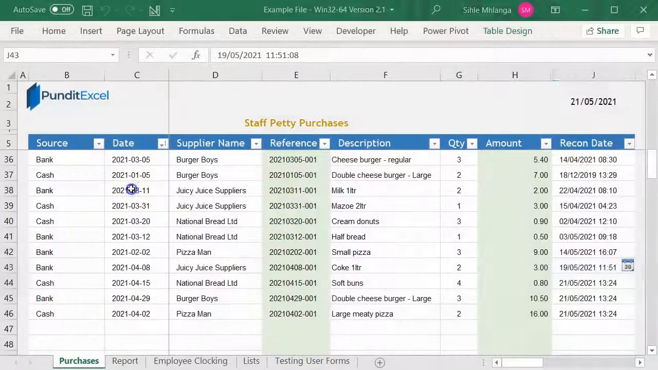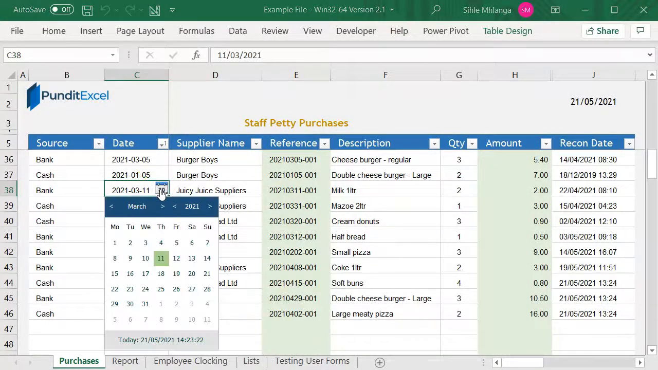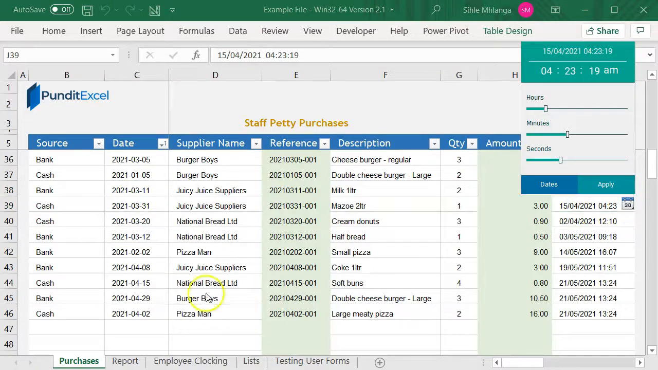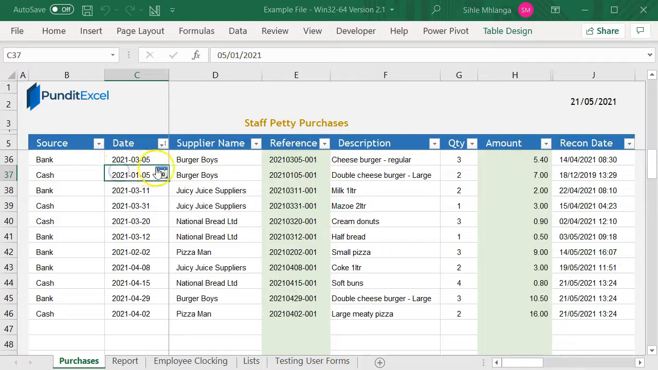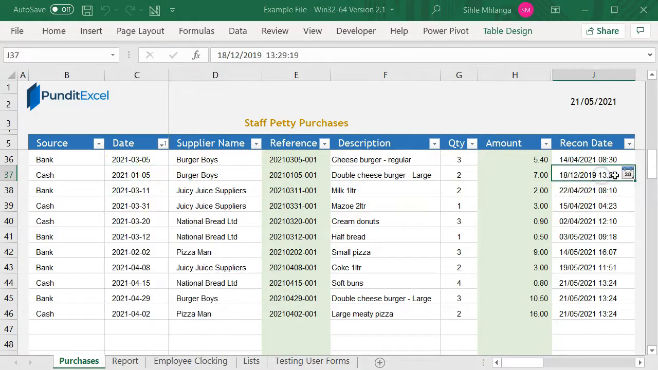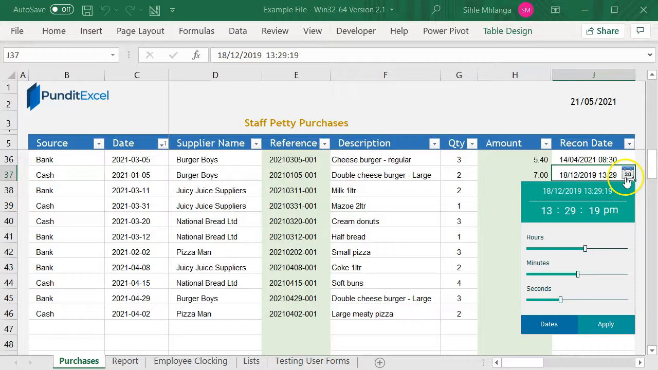One more thing you need to note here is that this date and time picker does not interfere with the format of your dates. So formatting your dates is completely up to you. You can also display the date and time however you want. And our date picker will retrieve and display the actual information.